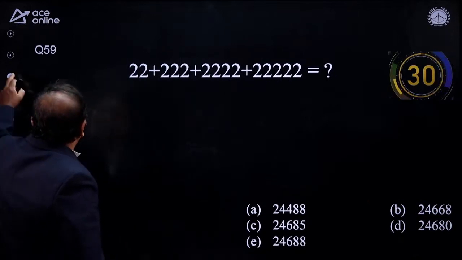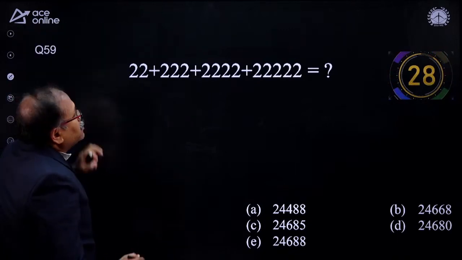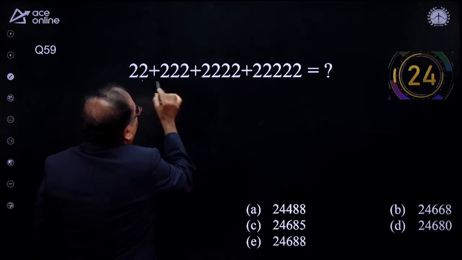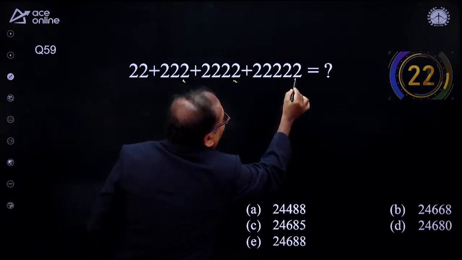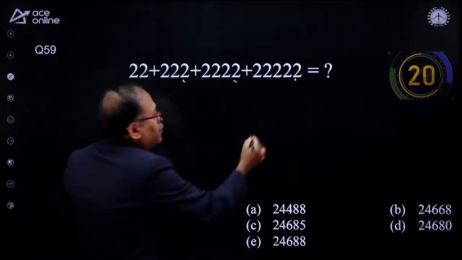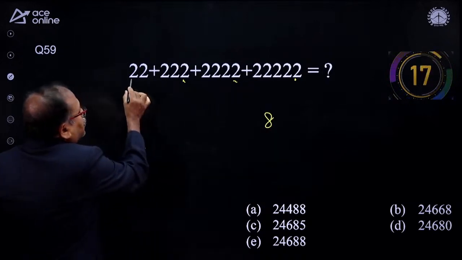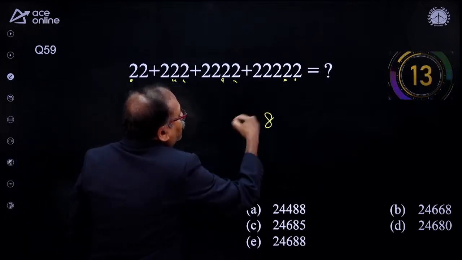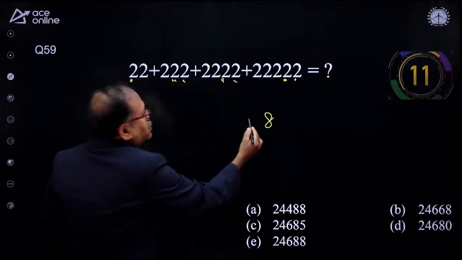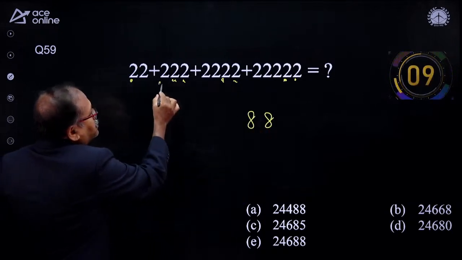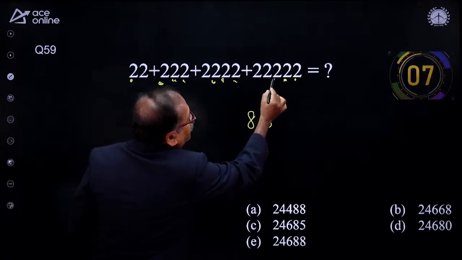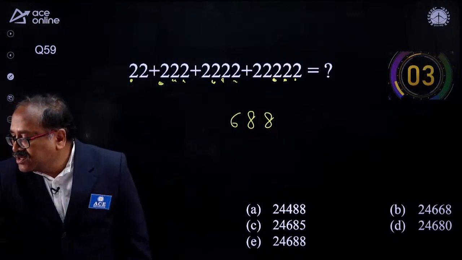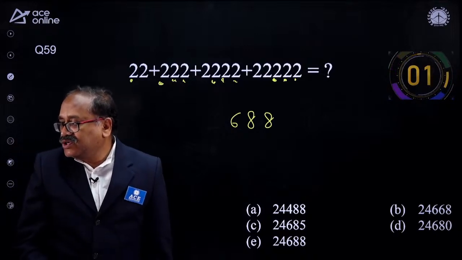Your time starts now. Now here you should know the technique for this question. So this unit digit is 1, 2, 3, 4 times. So 4 twos is 8, and this tens digit is 1, 2, 3, and 4. So 4 twos is 8, and this hundreds digit is 1, 2, and 3. So 3 twos is 6. Answer this question, my young friend. It is your time now.